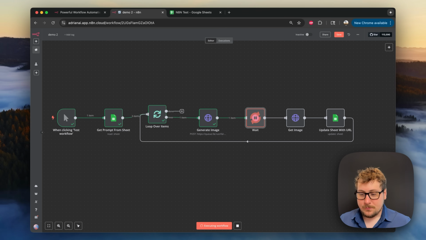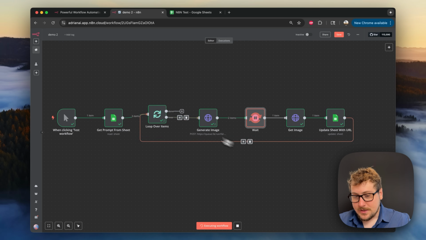But these are just different ways that are very important to understand, because when you're automating, let's just say you're generating a video and it's costing you $5, you might be wanting to do it one at a time in case you have a mistake and it does 20 requests and boom, you just spent $100. Versus if you're doing something really cheap, you might want a bunch of them to happen at the same time. Anyways, I'm just going to fast forward till this is over, and I'll show you the result. And as you can see, it's looping through one more time. That's how it works, and I'll show you the result in a second.